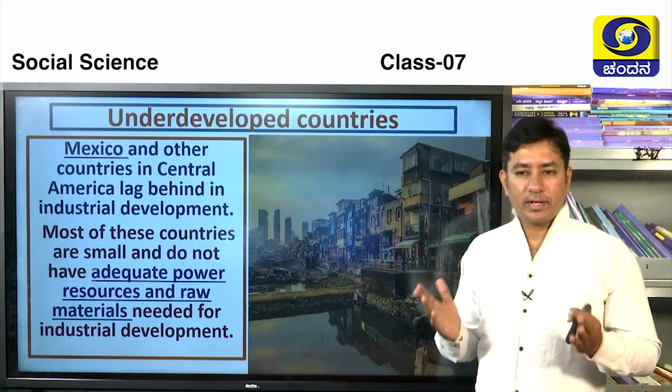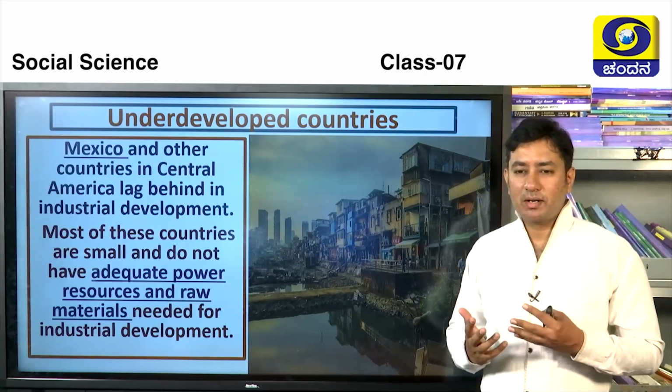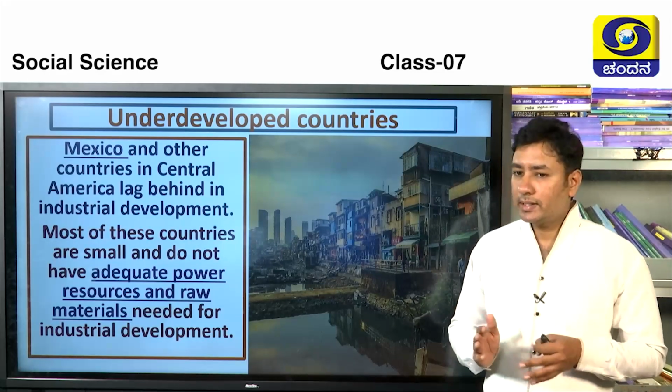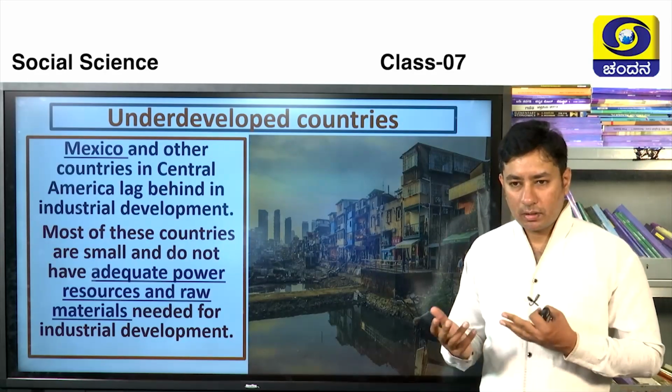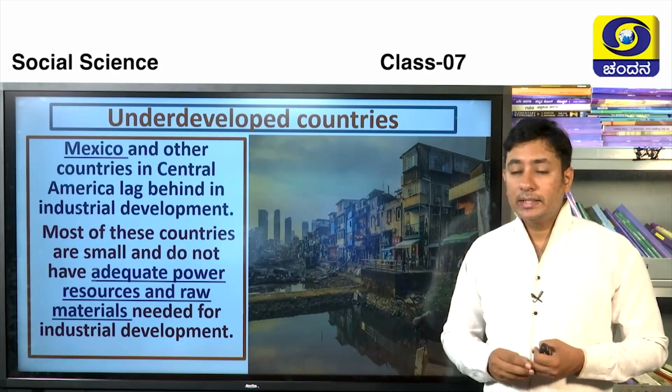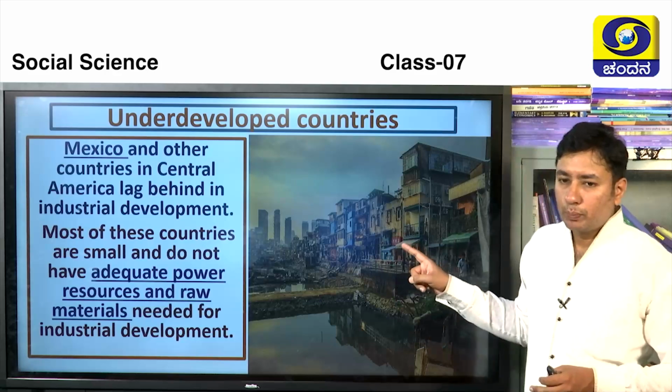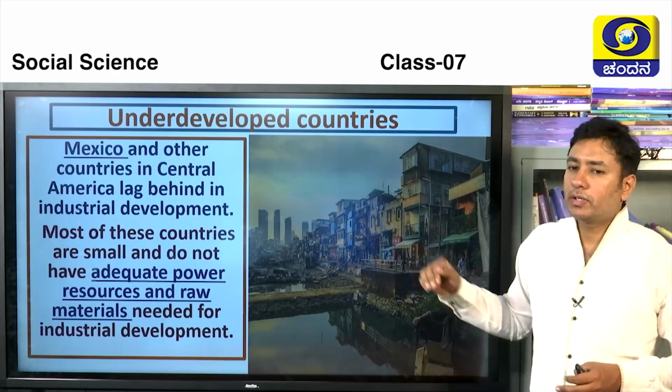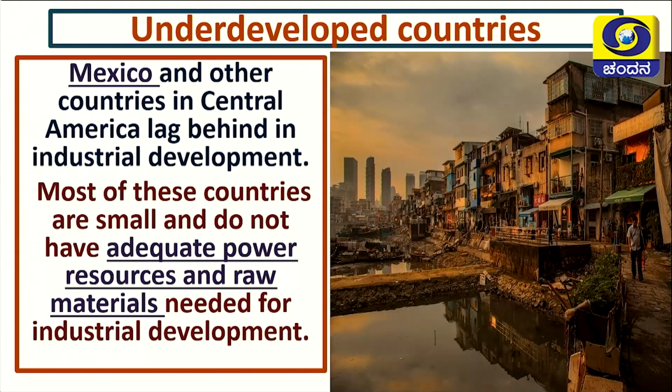So far we have learnt only about industrial development. But in this continent, we have underdeveloped countries also, like Mexico and adjoining countries. There we can see poverty. You believe it or not, children, this is a picture of some Mexican remote industrial area. There the poverty is more. So here we can see underdeveloped countries also.